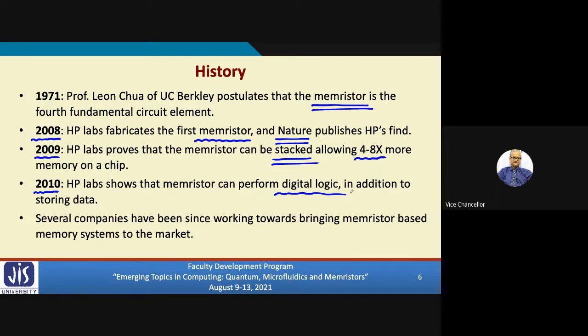So we can have a device which can store information, which can also carry out some logic operations. This is a really wonderful thing. We did not know of any such devices earlier. Subsequently, many companies, research labs and universities have started to carry out research in memristors. If you look into the literature, the number of papers on memristors has increased exponentially over the last few years. So there is a lot of research going on.